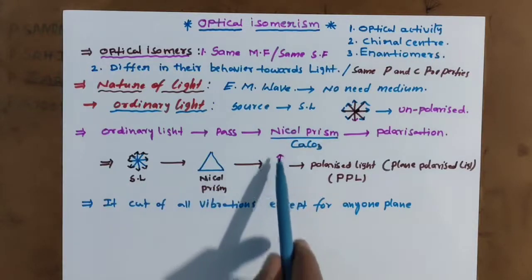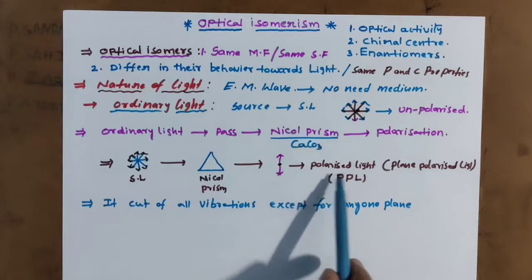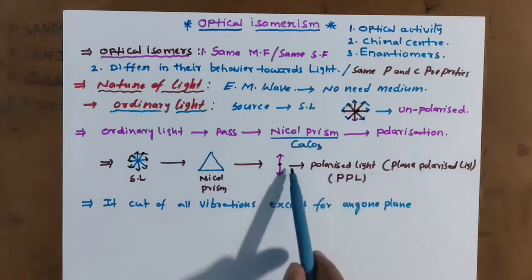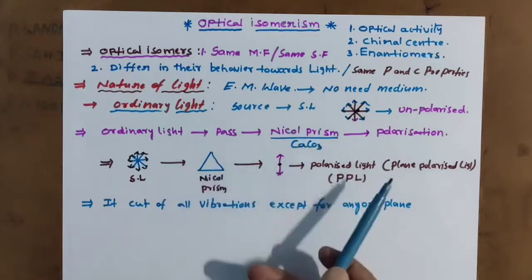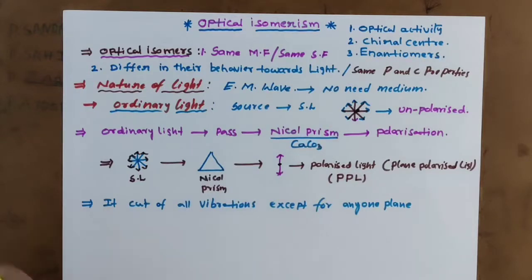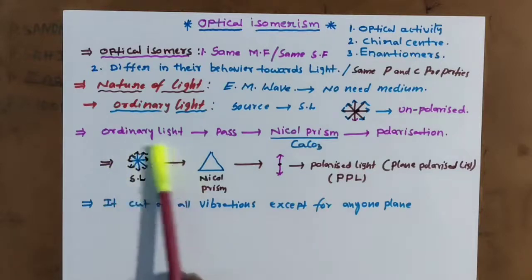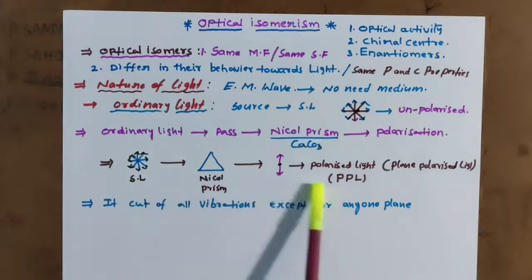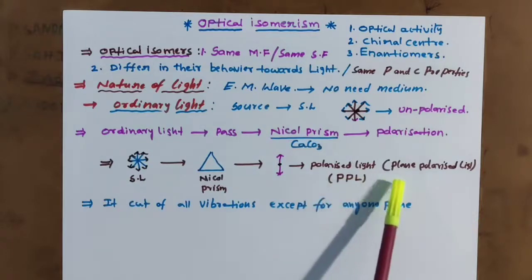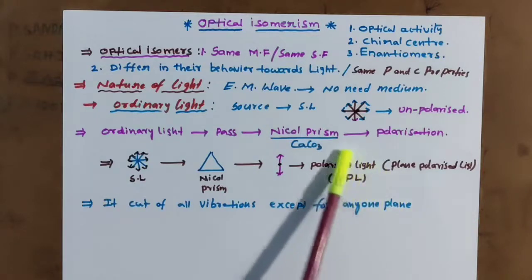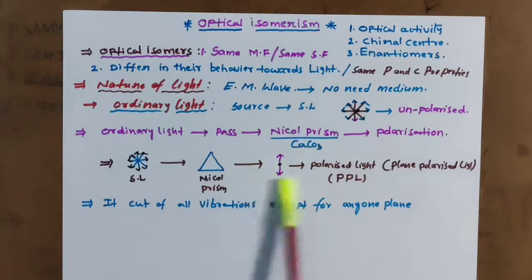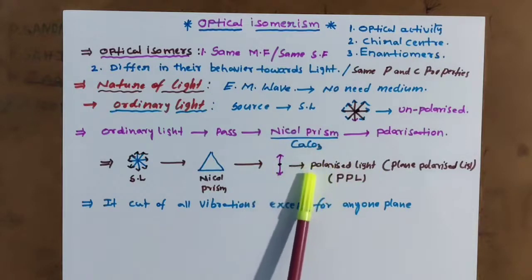So it is polarized, and that's why we call it plane polarized light. Polarization is nothing but moving to one side, in one plane. Like this, normal ordinary light can be converted to plane polarized light. Based on this plane polarized light, we can easily understand optical isomers.